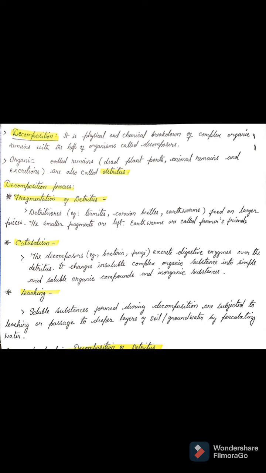The example I am giving you is a leaf which has fallen on the ground, on the soil. These organisms, detritivores, such as termites, earthworms, and beetles, feed on it and break it down into smaller fragments.